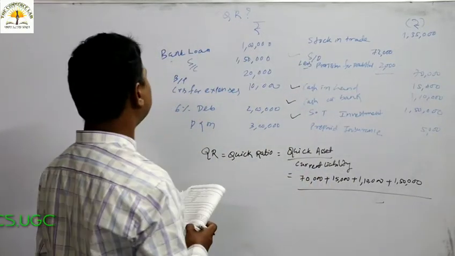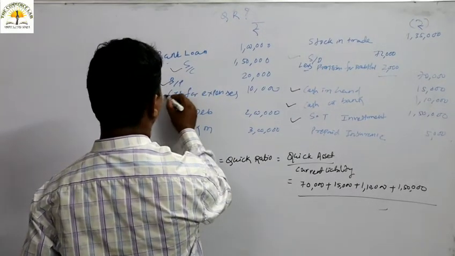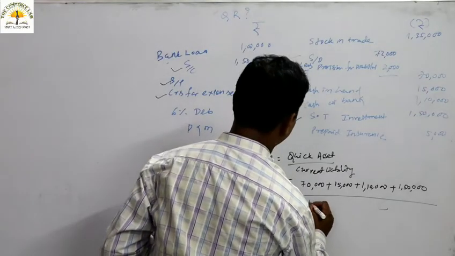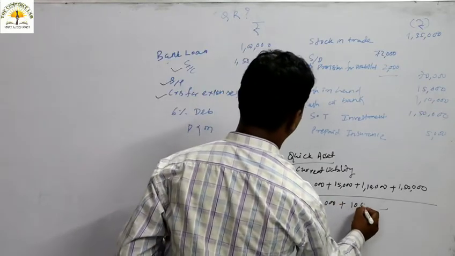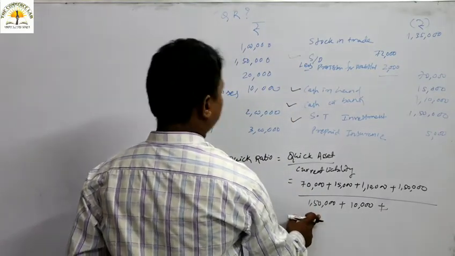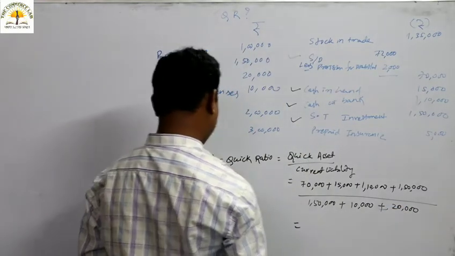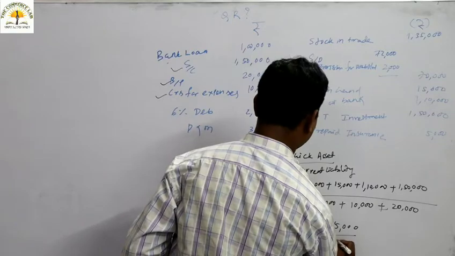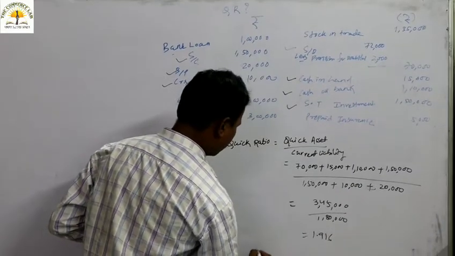But what is the current liability? Sundry creditors, bills payable, then creditors for expenses. These 3 are coming under the current liability. Sundry creditor is around 1 lakh 50,000. You have to add creditors for expenses, that is 10,000, because that is current liability. Then bills payable. So these 3 items are coming under the current liability. The total of numerator is around 3,45,000 and the denominator is how much? 1,80,000. So how much are you getting? 1.916. So the quick ratio is what?